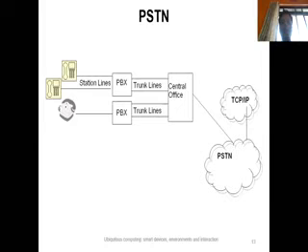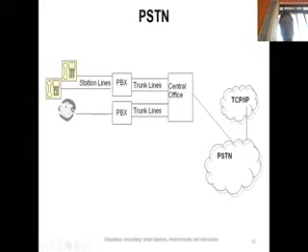So this is a typical figure of the public switch telephone network. You can see, I'll just move the mouse pointer on this. This is the example of a home user, and this is the example of a work user, the group user.